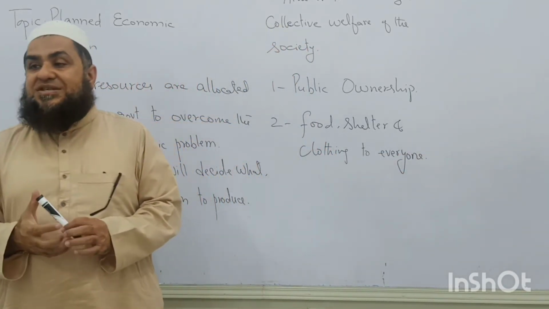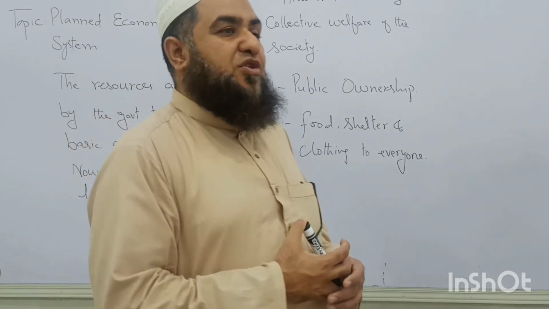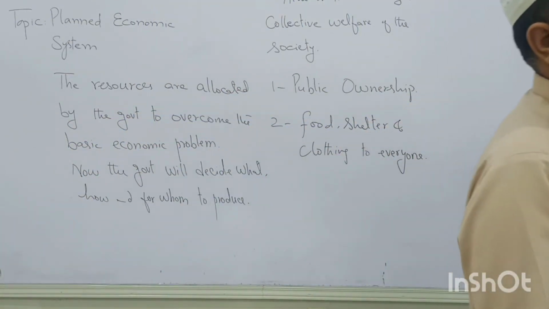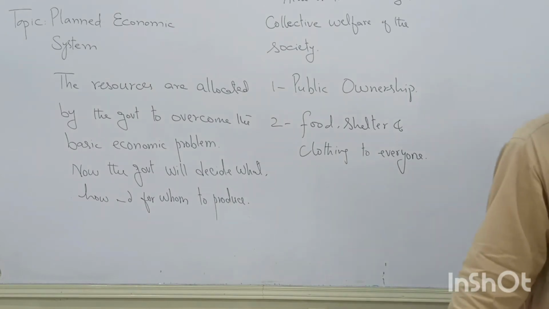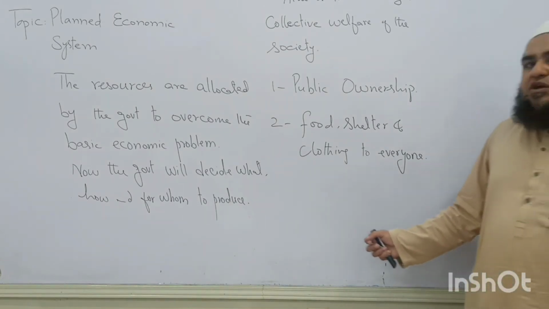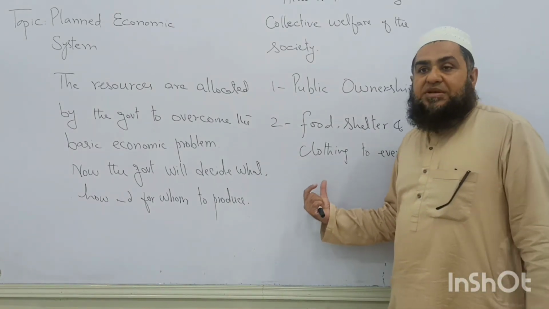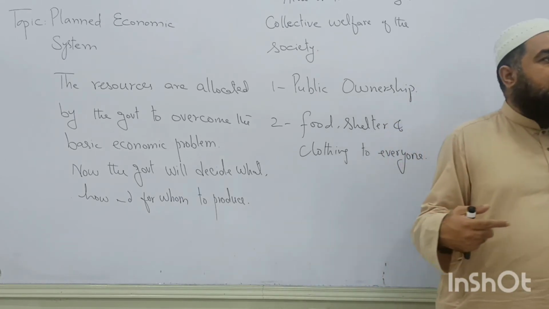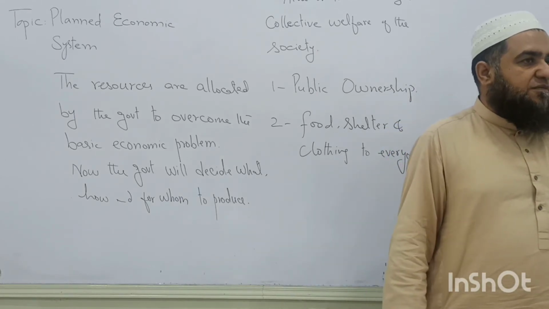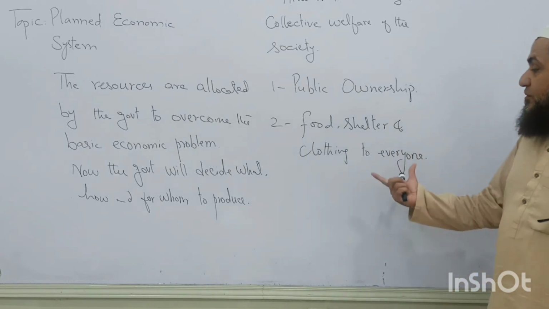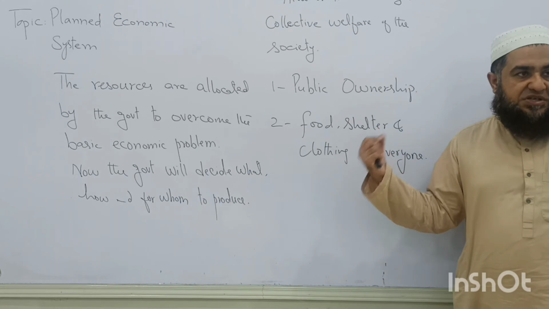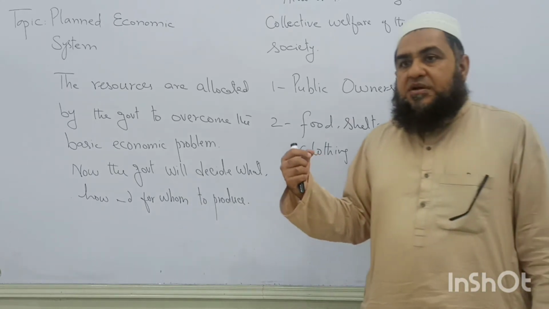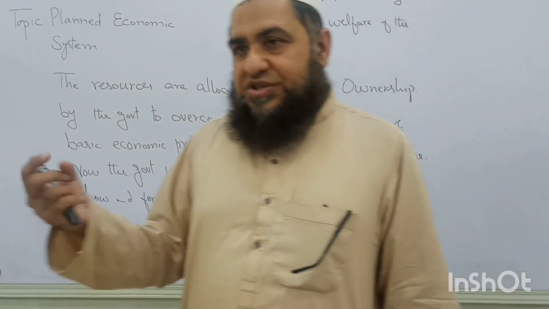Alright? Basic necessities of life, they are the responsibilities of the state. हमारे यहाँ कौन सी पार्टी है, रोटी कपड़ा मकान, government will provide it. People's Party is having this slogan. So basically they have the roots of planned economic system. They were trying to have Islamic Socialist Republic of Pakistan, but this slogan is raised by a planned economic system. Now it is the responsibility of the government to provide you food, shelter and cloth.